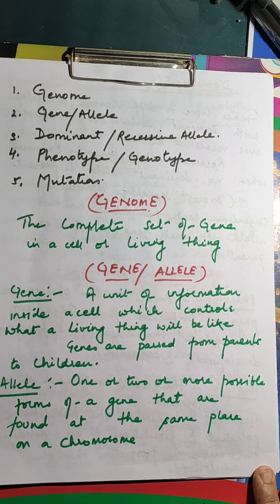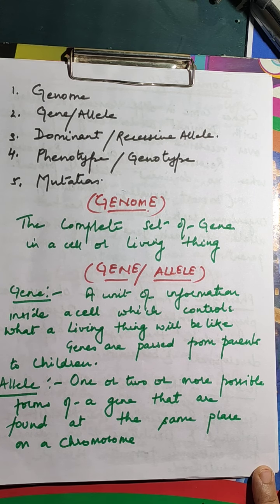Next, the very important topic is, generally children get confused to understand the difference between gene and alleles. So genes and alleles are complementary to each other. As you know very well, the definition of gene I already explained earlier.